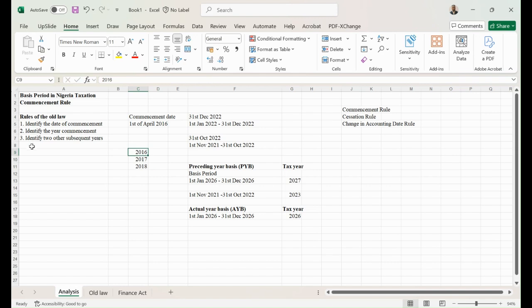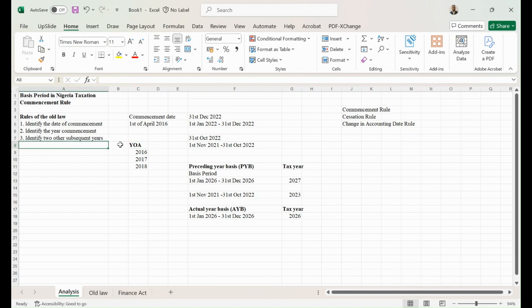After you have identified these 3 years, together they will form the first 3 years of assessment. Remember that I mentioned that year of assessment can also be called tax year. So tax year and year of assessment are the same thing.